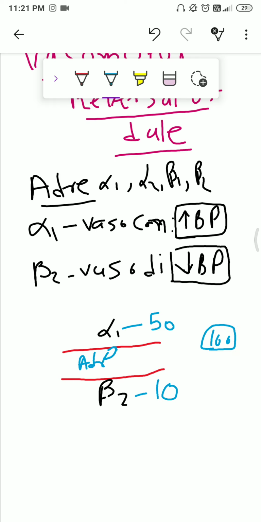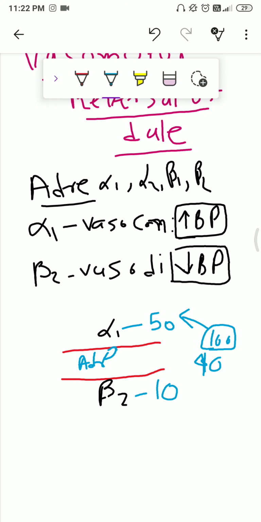Let's assume we inject 100 molecules of adrenaline. So all 100 molecules act on the alpha 1 receptor, and this causes increase in the blood pressure. Then the molecules decrease to 40. Now adrenaline does not act on alpha 1 receptor because the requirement is 50, but there are only 40 molecules.